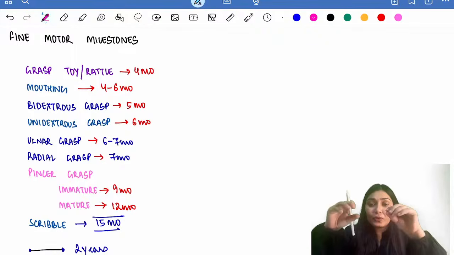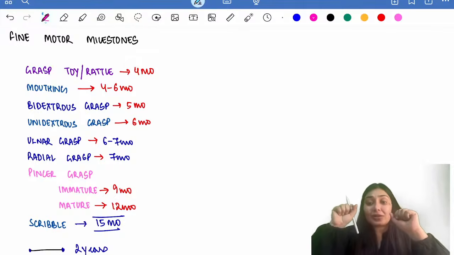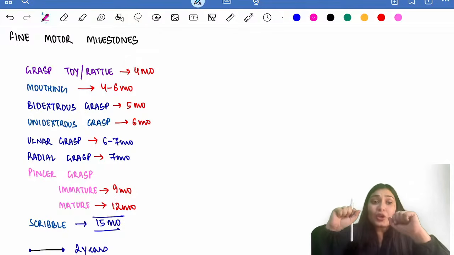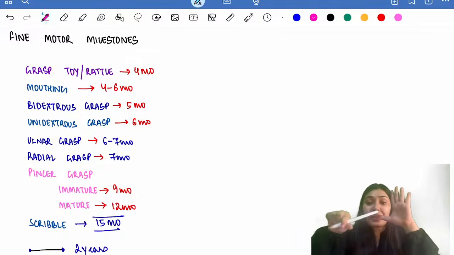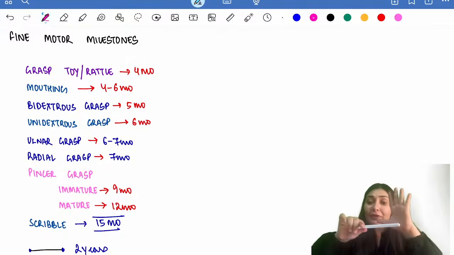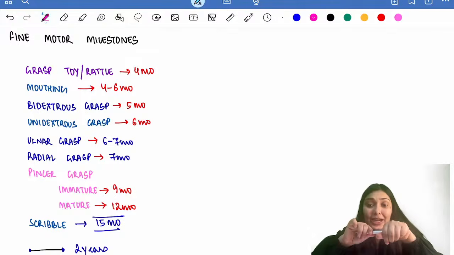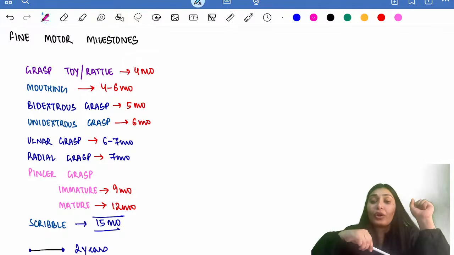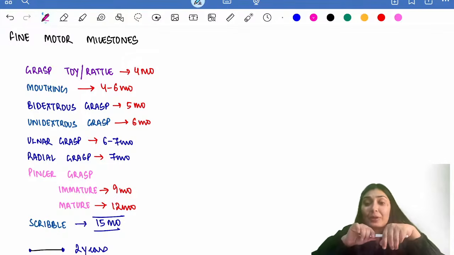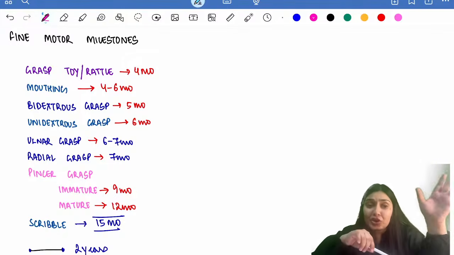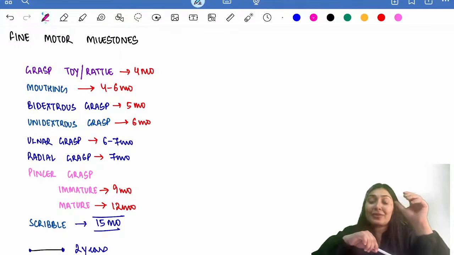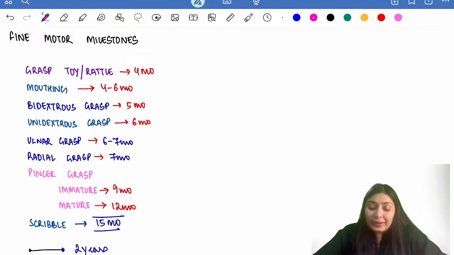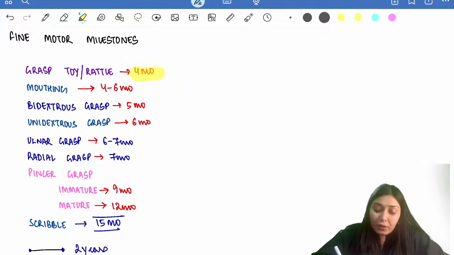Fine motor milestones would be the milestones involving the distal muscles of the hand, the fine actions. So firstly, I told you this reflex, you remember, palmar grasp. If you stroke the palm, the child will grasp it involuntarily. This palmar grasp has to go so that the child can voluntarily hold objects. So this palmar grasp goes by 4 months of age. After that, the child can hold his favorite toy or rattle in his own hand. So grasping of toy and rattle comes at 4 months of age.